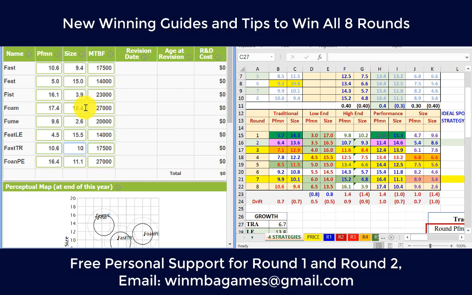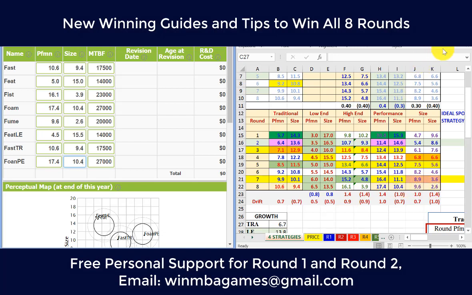Actually, this sample strategy company started in round 2. For round 1 they did not do very well, but we can still lead the game in rounds 6, 7 and 8. So you see on the screen we update the products, and even though we started one round late, we can still lead the game if we have the right strategy.